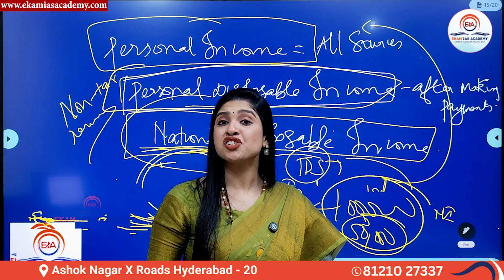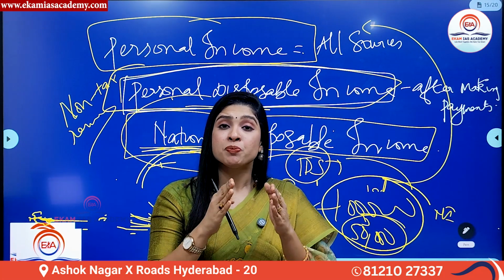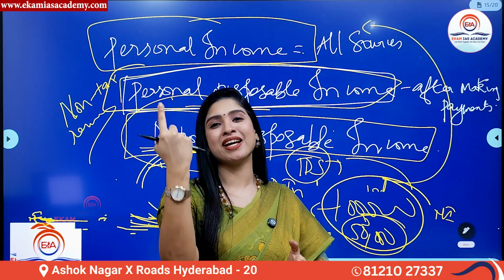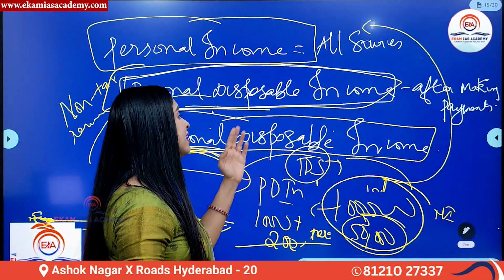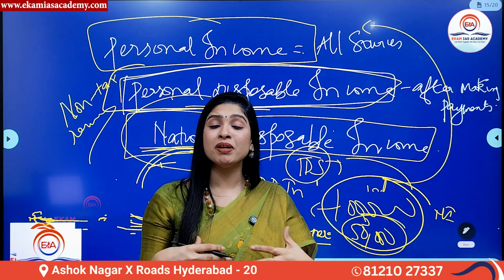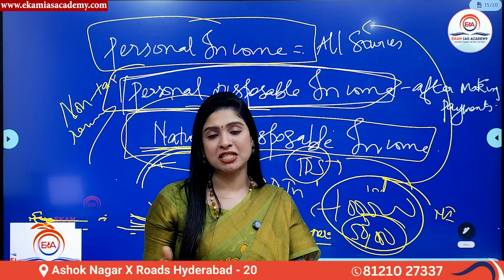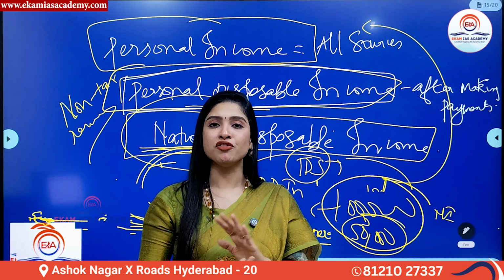Now this national disposable income, what is it? It refers to the disposable income of the country as a whole, whereas personal disposable income means the amount of money that is available with the households or the individuals after making all the payments. This is the major point of difference.